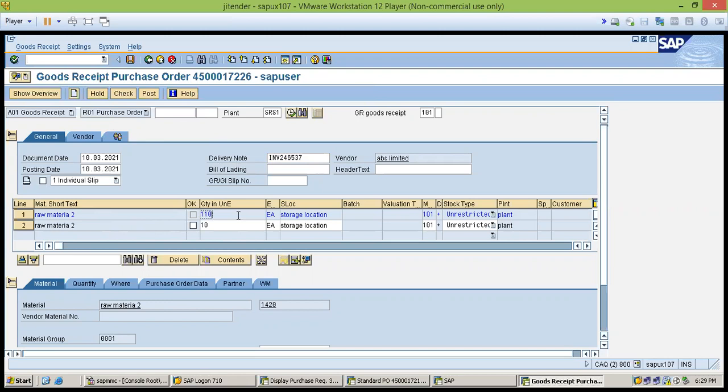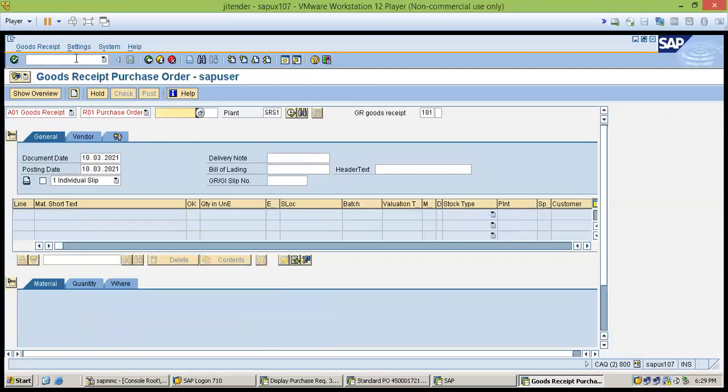Sir, MIGO is material in, goods out. When our material arrives, the warehouse manager checks all the invoices and all the details about the product or the order. So for which purpose is MIGO applied? MIGO is what happens when the supplier sends the material. The material will come into the store first.